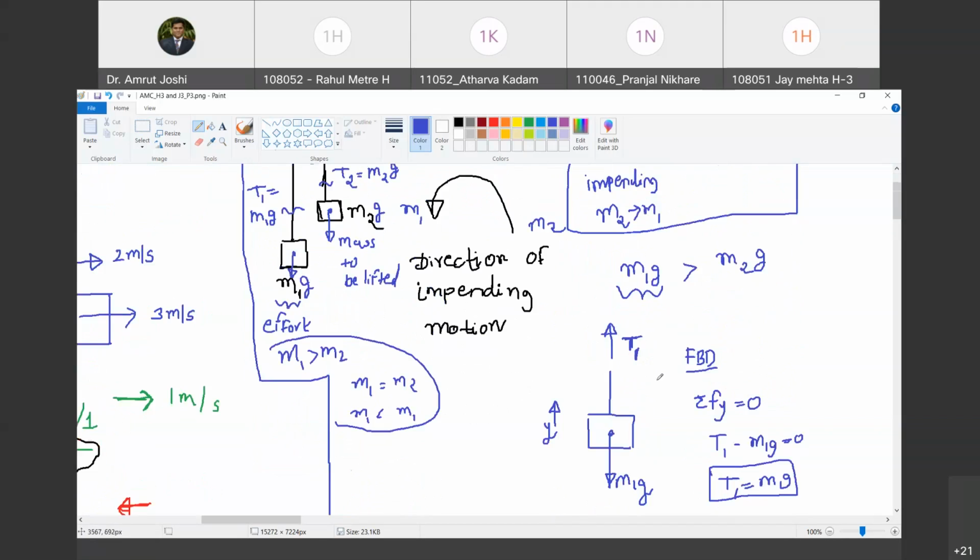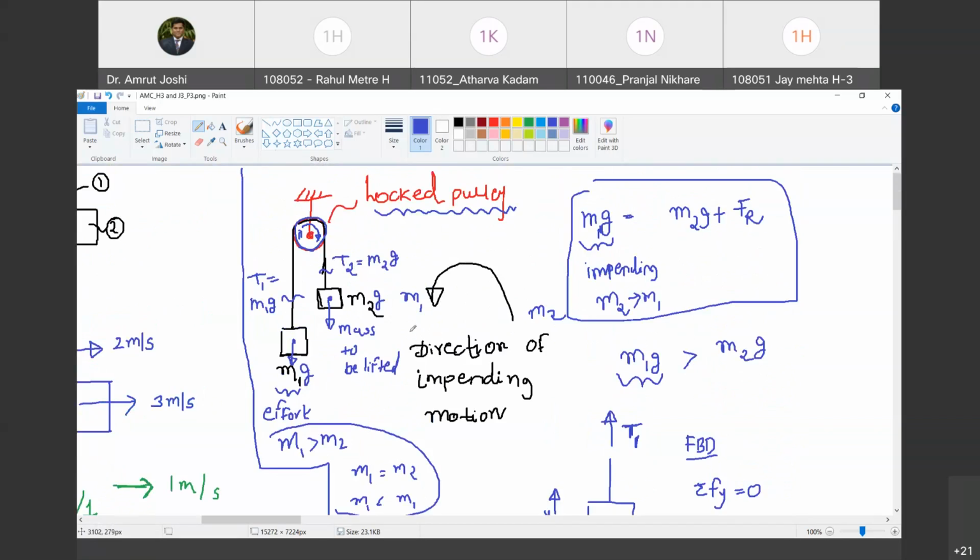What is the relationship between M1 times G and M2 times G? M1 times G is greater than M2 times G when the direction of impending motion is as shown. Happy? Yes. So I get the expression T1 must be greater than T2. Are you with me? Yes.